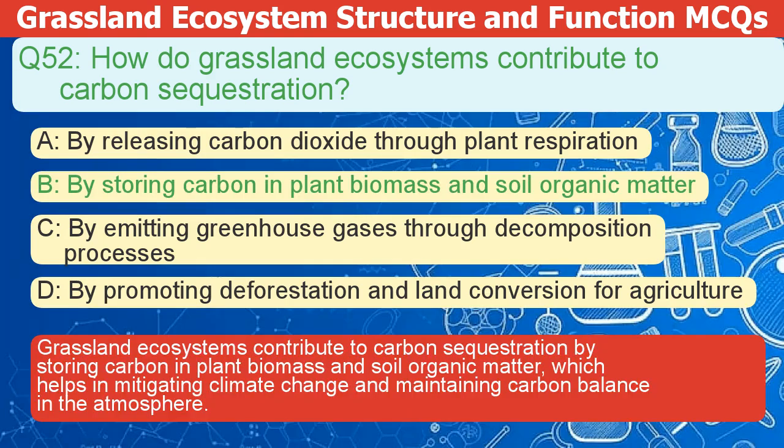Grassland ecosystems contribute to carbon sequestration by storing carbon in plant biomes and soil organic matter. This helps mitigate climate change and maintain carbon balance in the atmosphere.